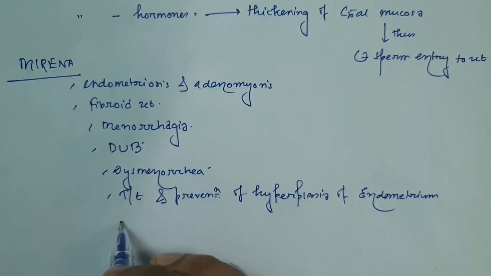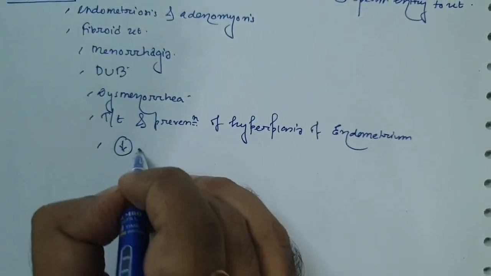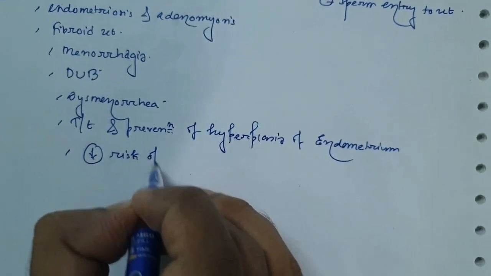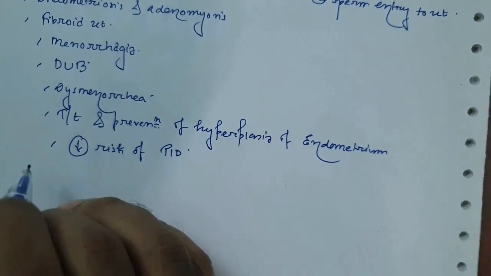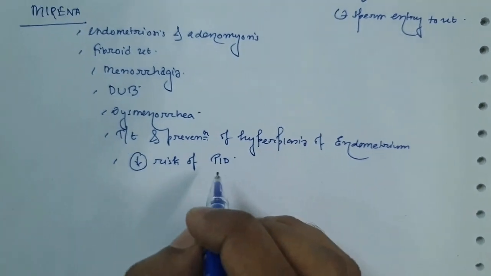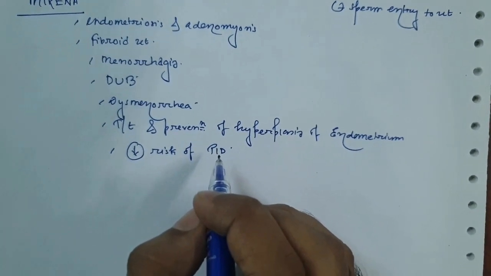And also it decreases the risk of pelvic inflammatory diseases, and hence it protects against ectopic pregnancy.